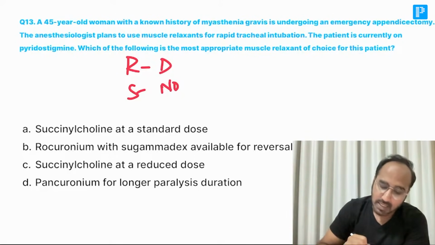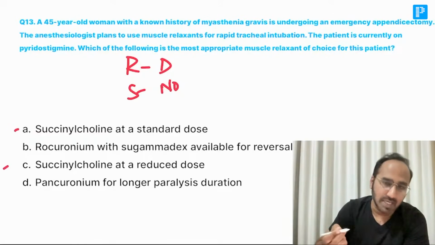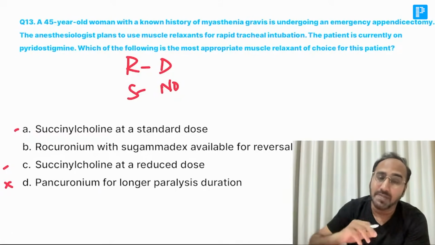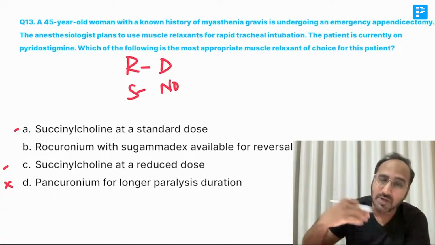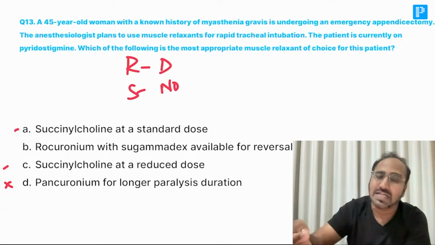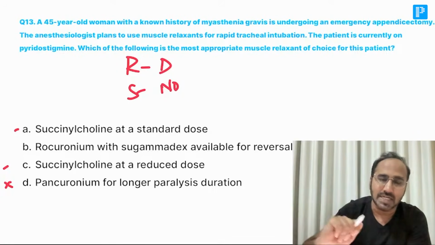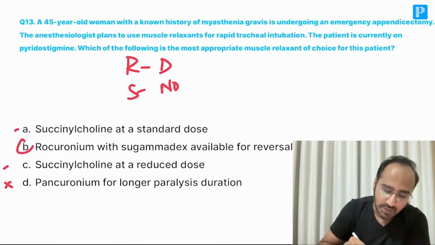So over here, if you give succinylcholine at a standard dose or a reduced dose, they are resistant to it. Pancuronium, you're not giving. Pancuronium is a longer acting muscle relaxant. They are sensitive to non-depolarizing muscle relaxants, so you don't give pancuronium. Instead, you give a rapid acting muscle relaxant that could act easily and finish its action easily. So what is the answer over here?